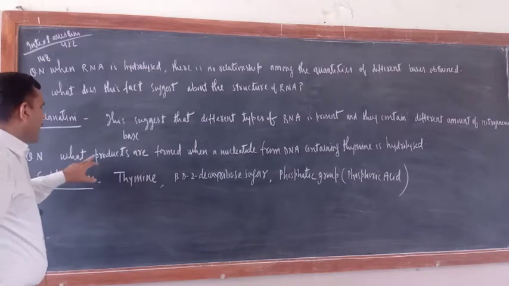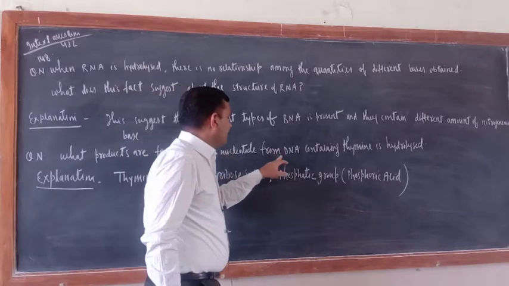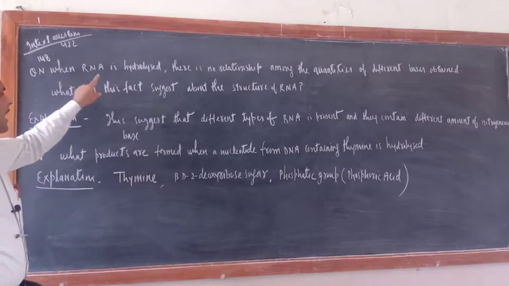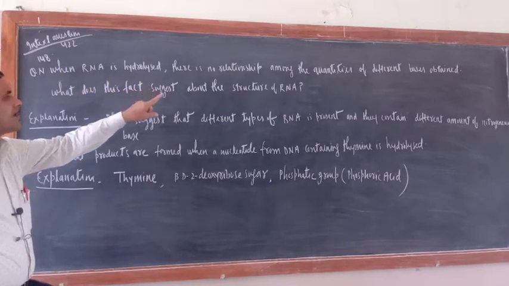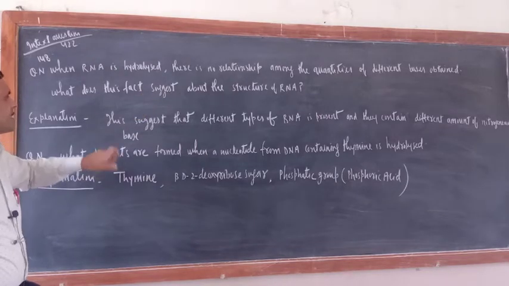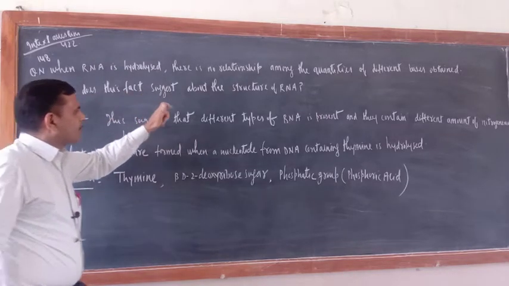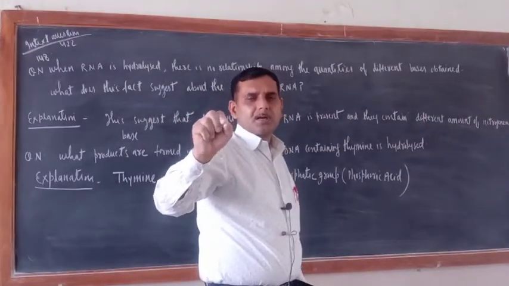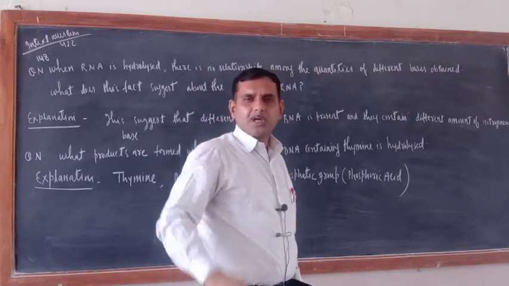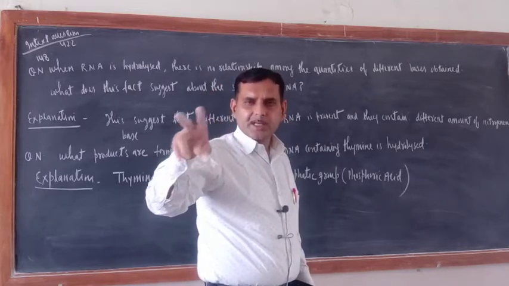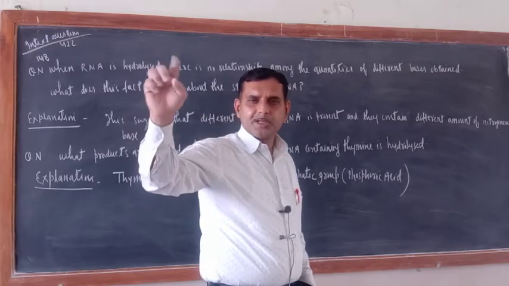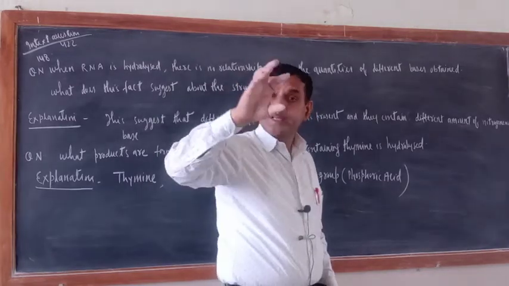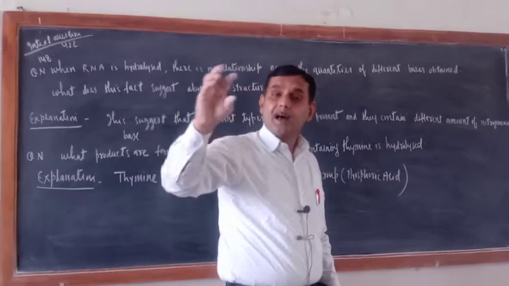What products are formed when a nucleotide from DNA containing thymine is hydrolyzed? Let us first answer this question. When RNA is hydrolyzed, there is no relationship among the quantities of different bases obtained. What does this fact suggest about the structure of RNA? Just see. Just now I taught you the Chargaff rule. According to the Chargaff rule, in any structure of DNA, A will be equal to T, G will be equal to C. Am I correct or not? In any DNA means any DNA of a particular species.